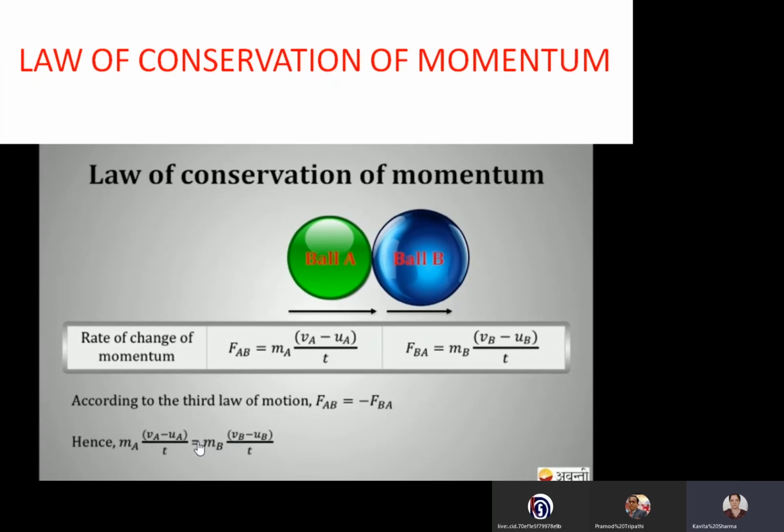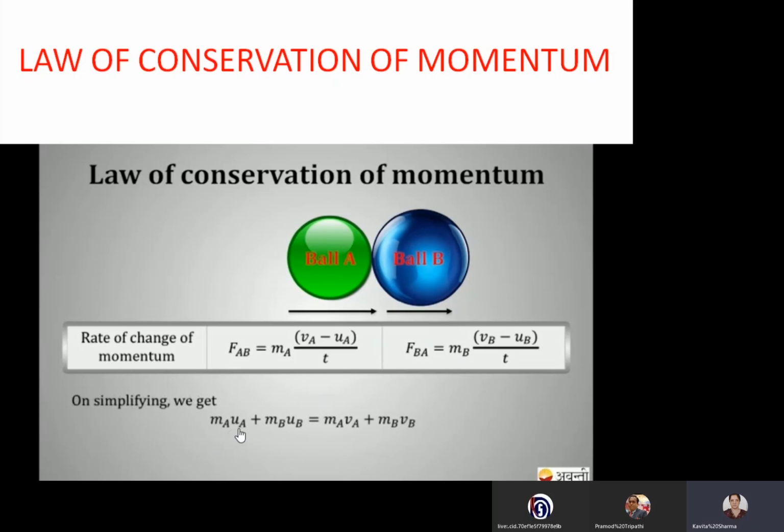Look at the minus sign here, because equal and opposite, so the minus sign will come here. If we solve that, on solving this becomes MAUA plus MBUB is equal to MAVA plus MBVB. Solve mathematically, you will find this answer.